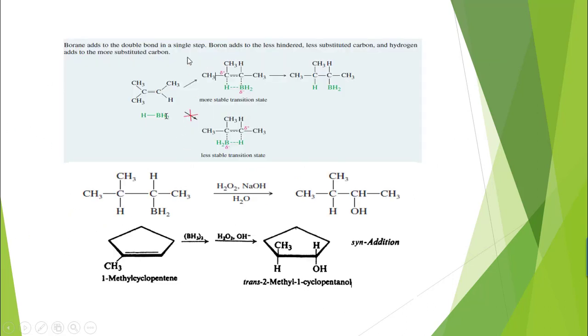Here the hydride ion is attached on that carbon atom of the double bond which is more substituted, and boron will be attached on that carbon of the double bond that is less substituted and less hindered. So in the next step, when oxidation takes place, the hydroxy group will be attached on the less hindered carbon atom or less substituted carbon atom, resulting in the formation of the anti-Markovnikov product.